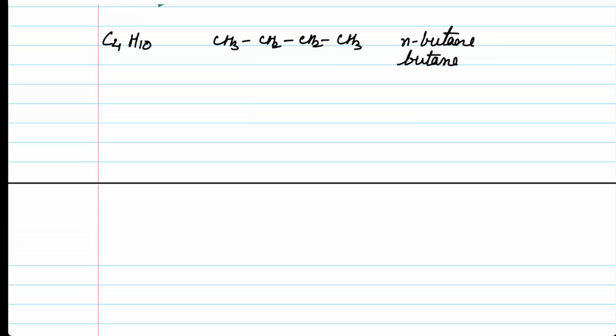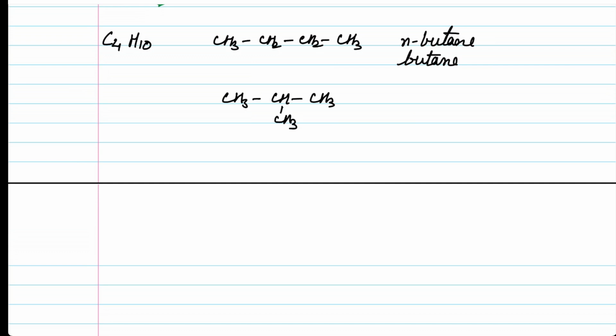This is one way to make the structure. The other way to make the structure would be CH3, CH, CH3, and CH3. Again, you can see all the carbons and hydrogens are accounted for. The double bond equivalent is 0, no double bond, no triple bond. So we get these two structures.